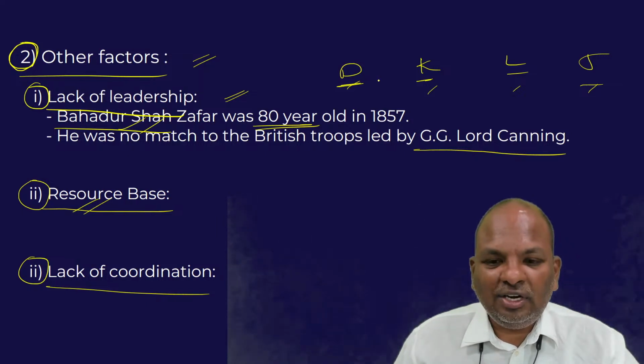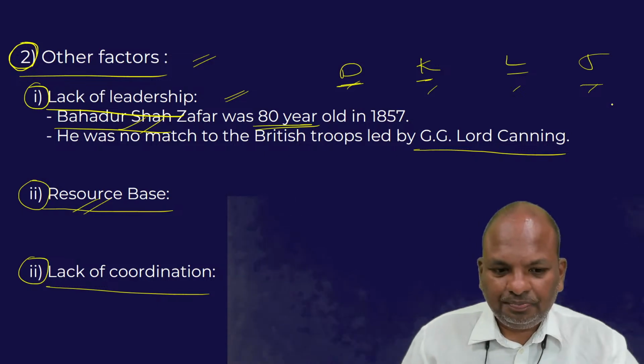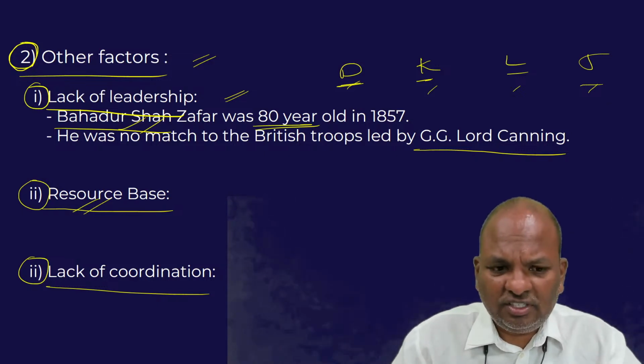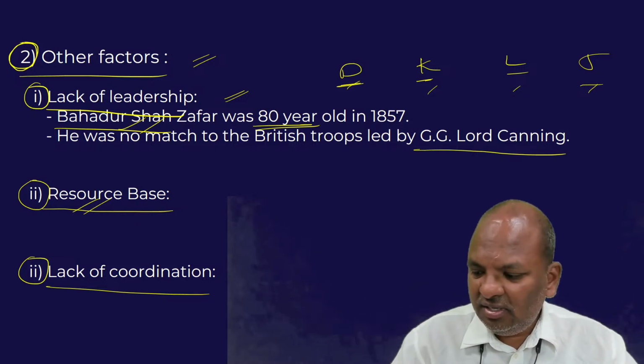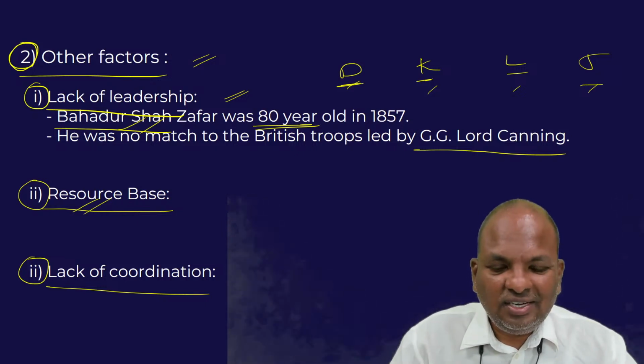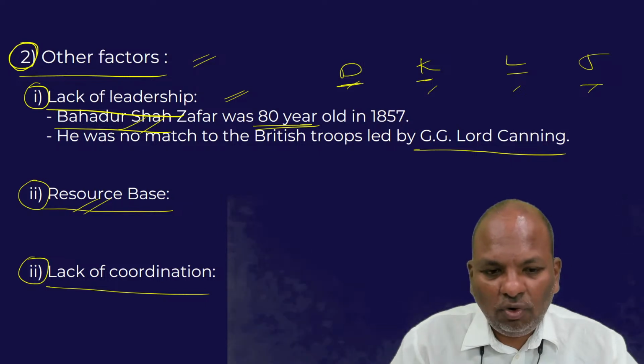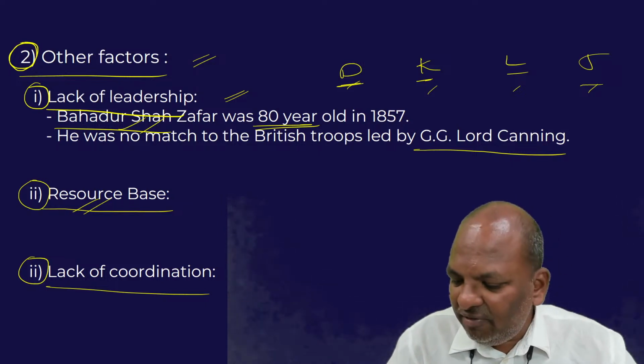They could not effectively coordinate their activities in all of these towns, which was not the case with the British. The British very effectively coordinated their activities, and therefore they could very easily suppress the 1857 revolt by the end of 1857.